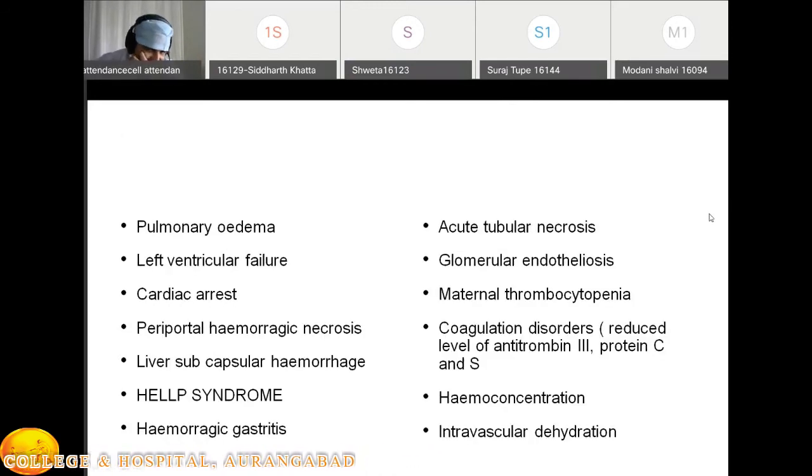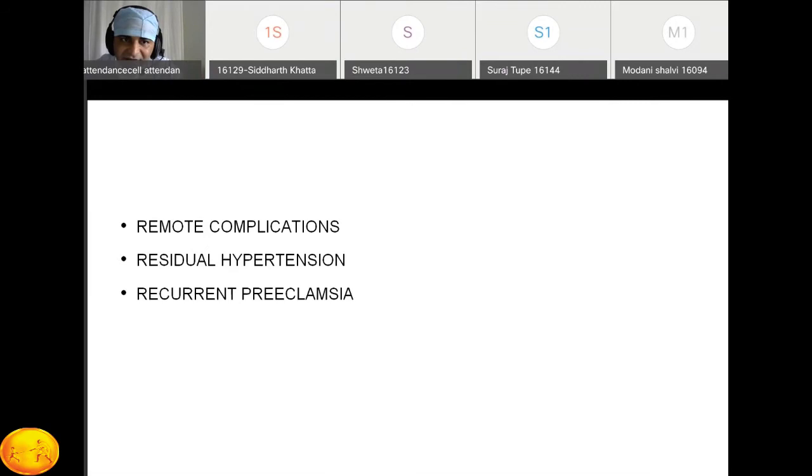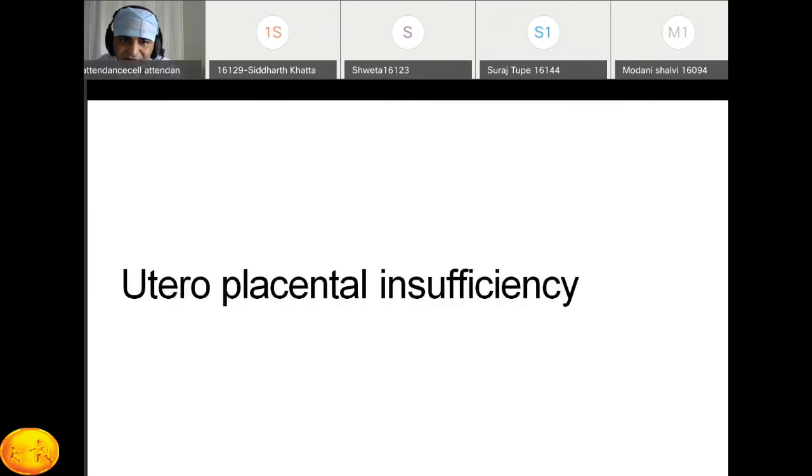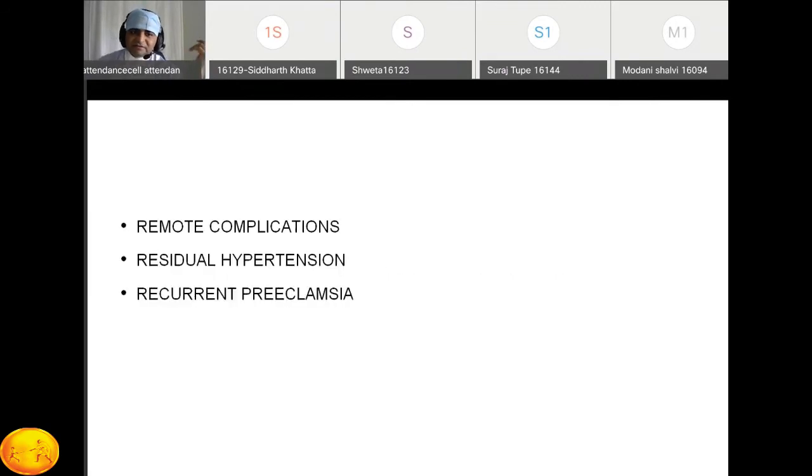Okay. So this results in intravascular hemoconcentration, and intravascular dehydration. The other point is extravascular overhydration. What are the components of preeclampsia? Hemoconcentration, intravascular dehydration, extravascular overhydration, which results in the edema. Then what can be the remote complications? Remote complications can be residual hypertension and recurrent preeclampsia.